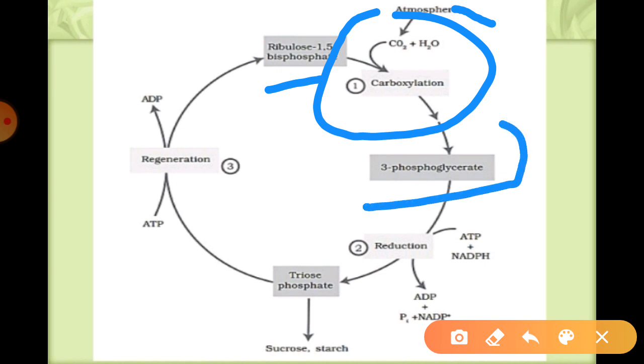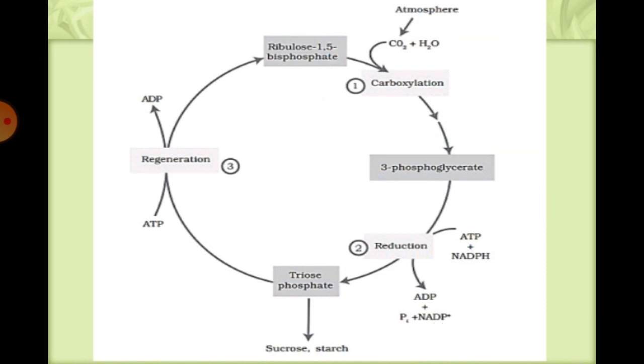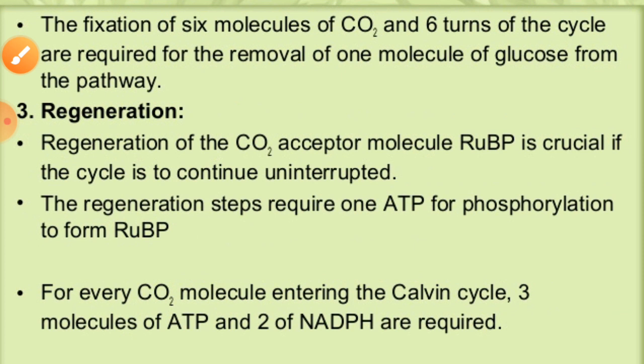the 3-phosphoglyceric acid. And after that comes the reduction process. In the reduction process, as I have already told you, 2 molecules of ATP and 2 molecules of NADPH are broken down, due to which it is always helpful for the development of sucrose or starch or triose phosphate, and the phosphorylation process is over. After that, the last process is called the regeneration.